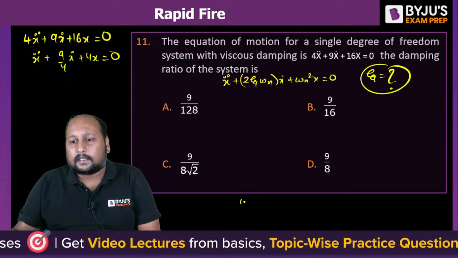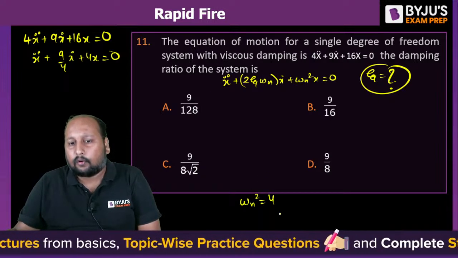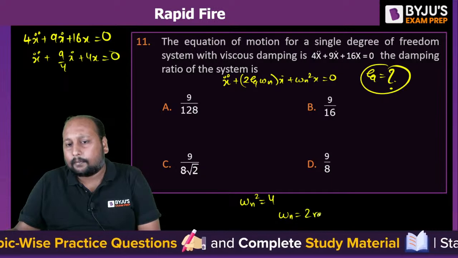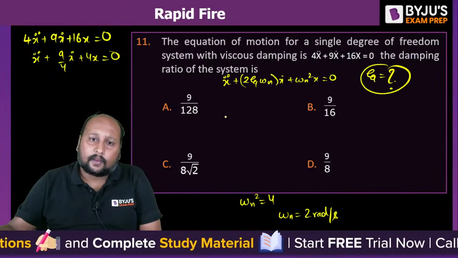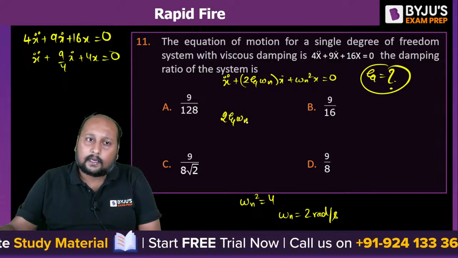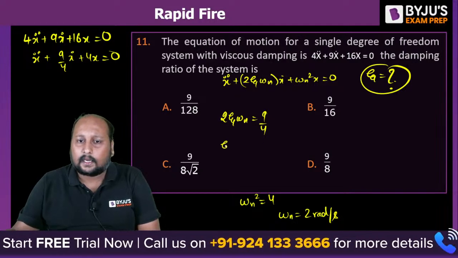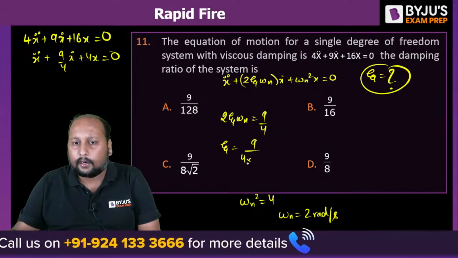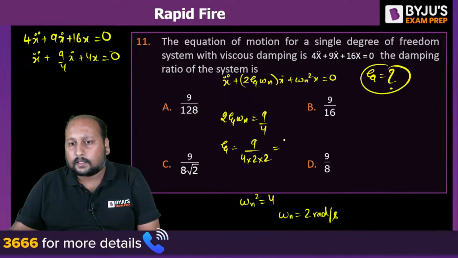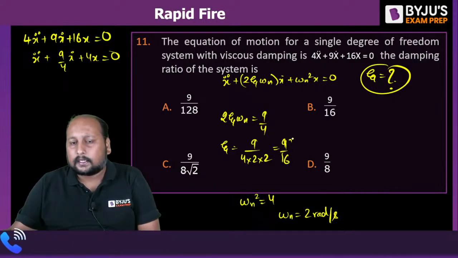So omega n square is equal to 4, or omega n is equal to 2 radian per second. Now 2 zeta omega n is equal to 9/4. Zeta is equal to 9/4 into 2 into 2, which is 9/16, the final correct answer.